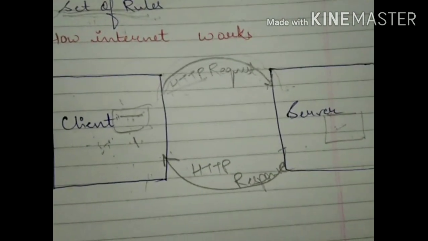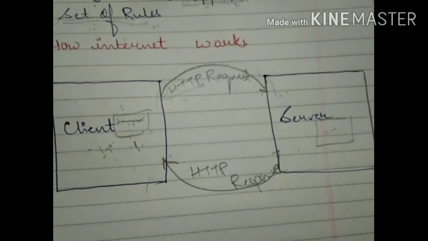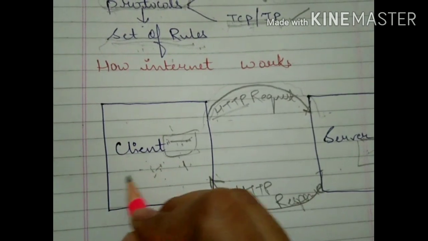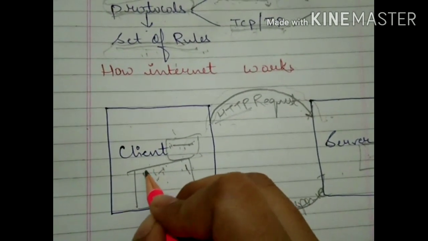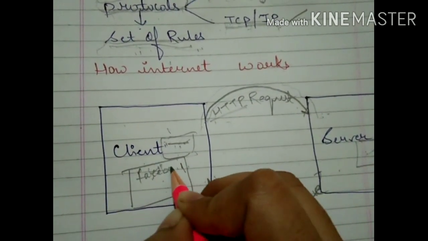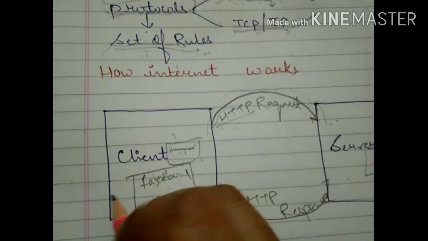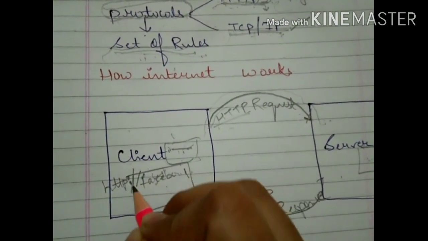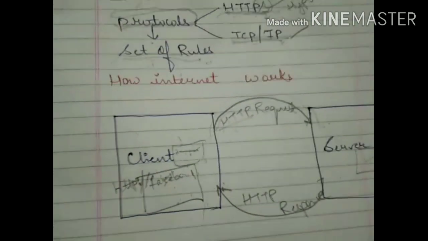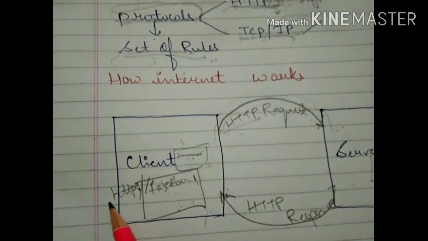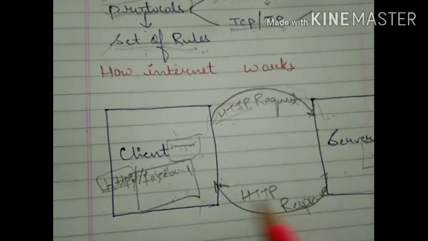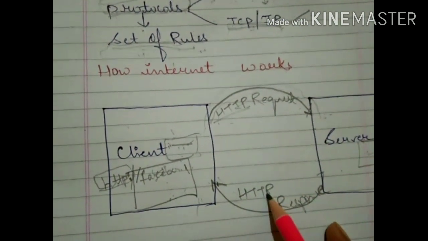Okay. Now how does it work? Children, you have seen that in the address bar you are writing only facebook.com, and when you press enter, HTTP is placed automatically by the browser. Why so? Because this HTTP is responsible for establishing the connection between client and server.